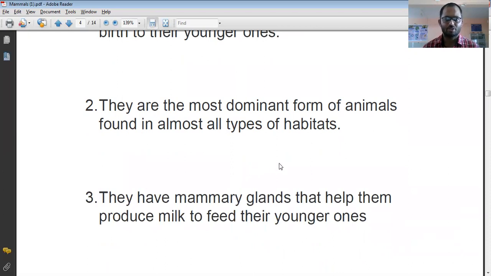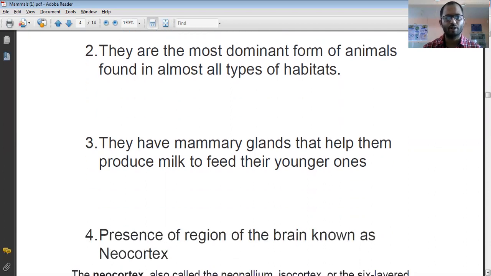Another characteristic of the class mammals is that they are the most dominant form of animal found in all types of habitats. Everywhere, mammals are the dominating animals. And as I told you already, mammals have mammary glands. The presence of the mammary gland is a very important characteristic of mammals that helps them to produce milk, and this milk they use to feed their younger ones.